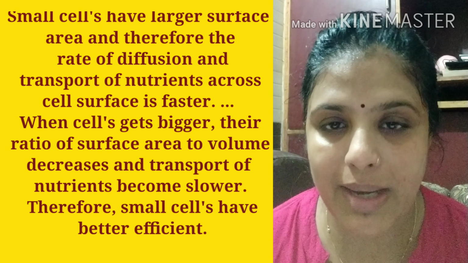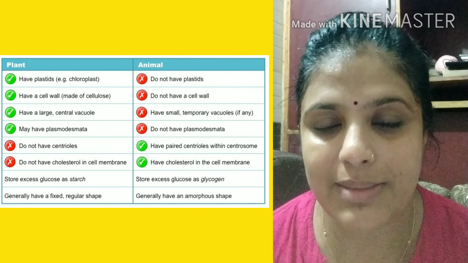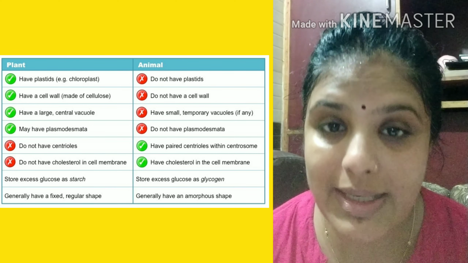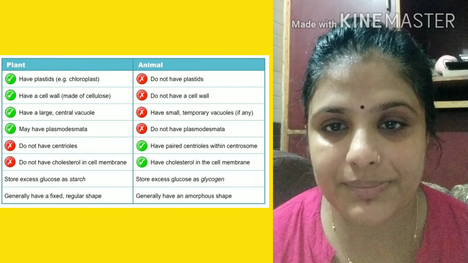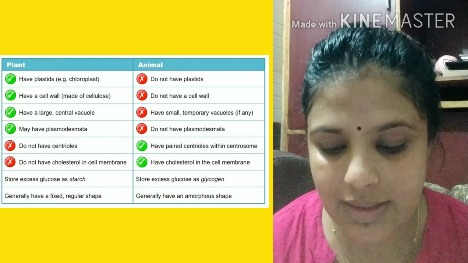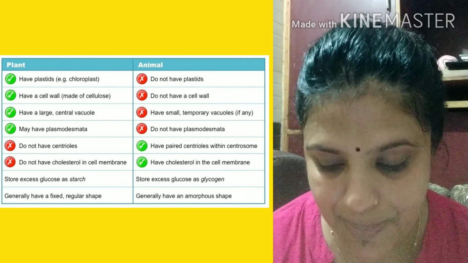What is the difference between plant cell and animal cell? Plant cell does not contain centrosome. Animal cell contains centrosome. Plant cell contains plastid. Animal cell does not contain plastid. And in plant cell there is a cell wall. In animal cell, cell wall is absent.